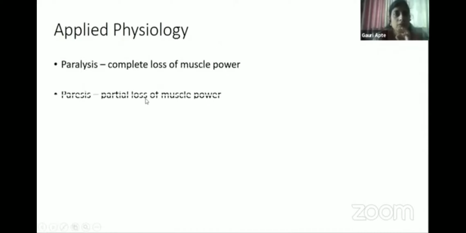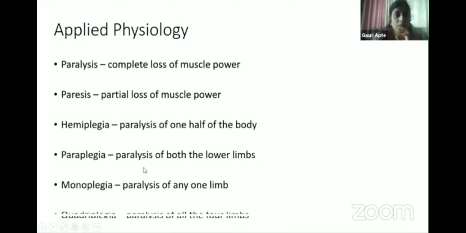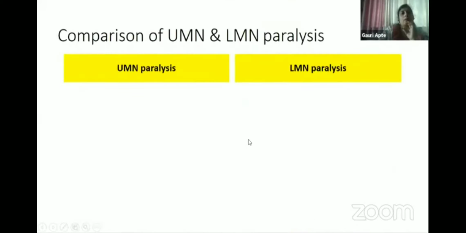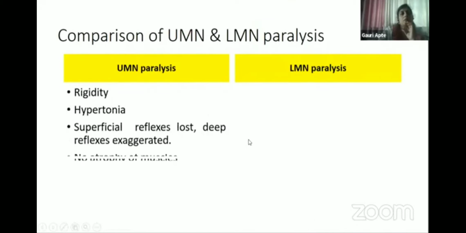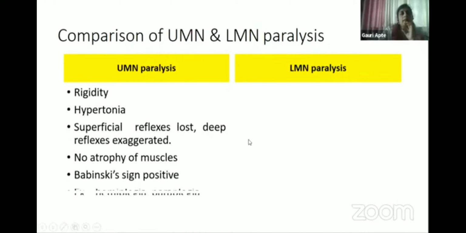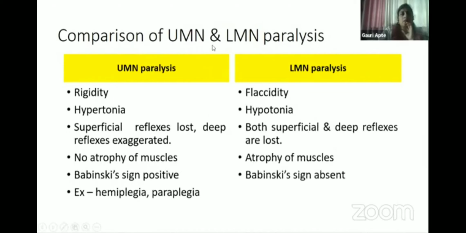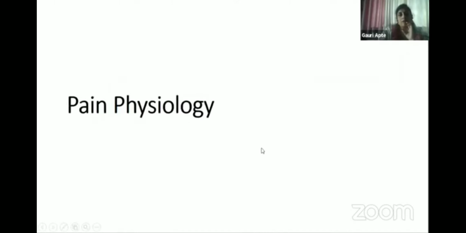So you should know these terms: paralysis, paresis, hemiplegia, paraplegia, monoplegia, etc. Okay. I'll just skip this part and go ahead because we have to cover other systems as well. To know the differences between UMN and LMN paralysis, that is upper motor neuron and lower motor neuron paralysis. The concept of upper motor neuron and lower motor neuron you have to understand.